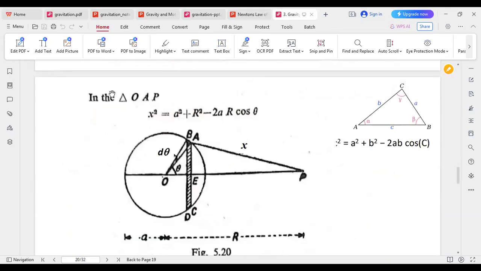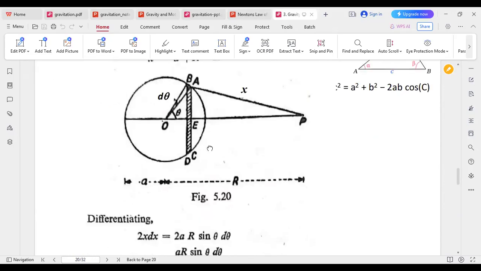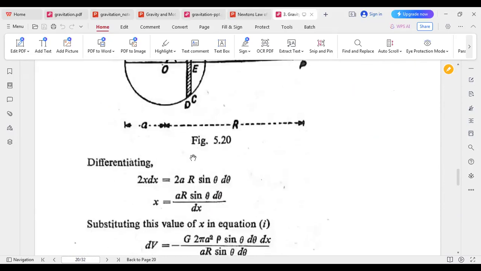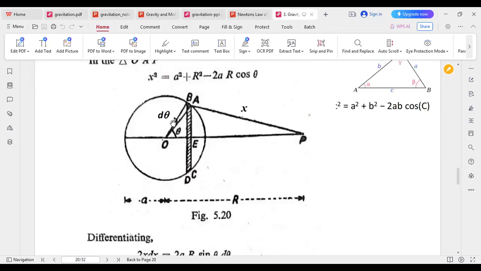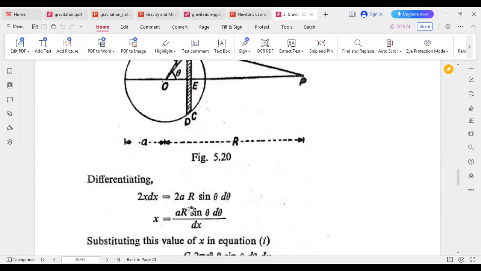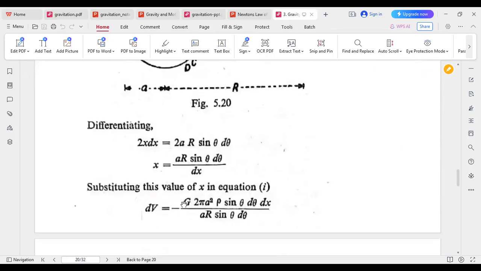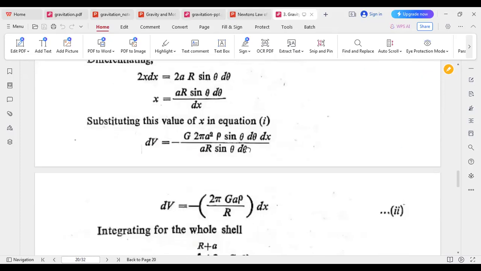So just using the triangle laws, in triangle OAP, x square equals to a square plus r square minus 2 a r cos theta. This is actually the cosine law for triangle. So just using this one, differentiating with respect to x. x square differentiation will be 2x dx, and x equals to this one. Substituting these values of x in equation 1, we get the value dV.